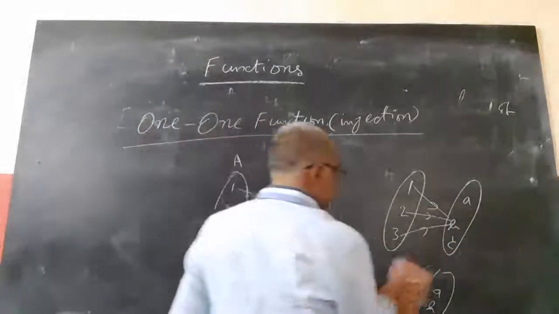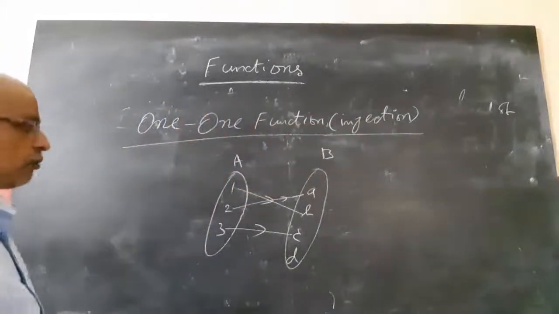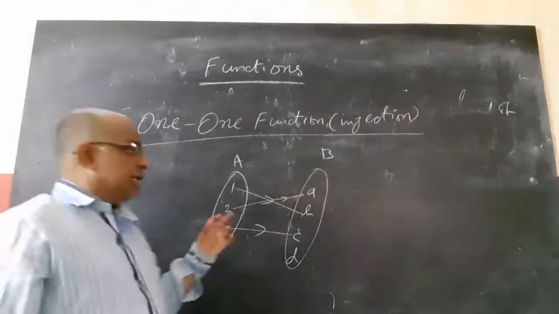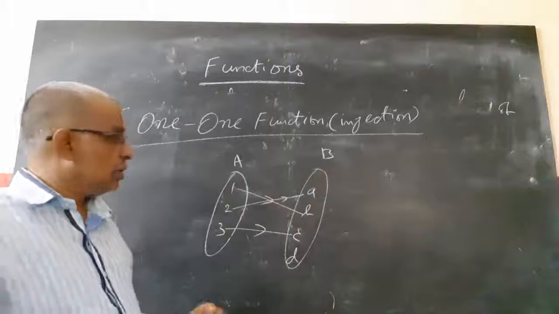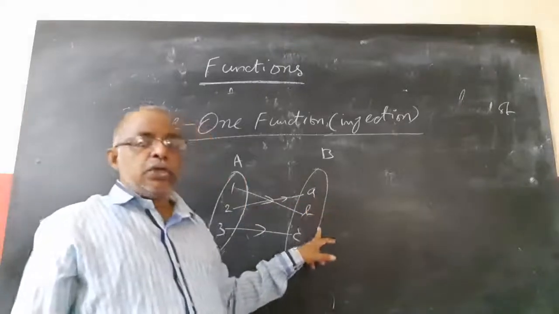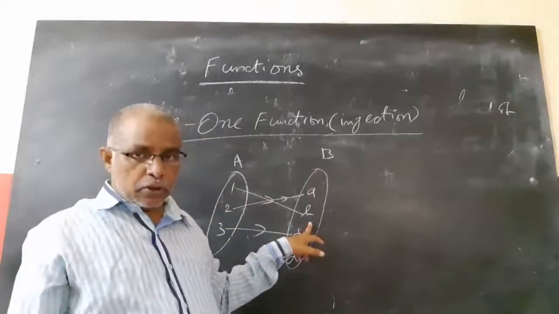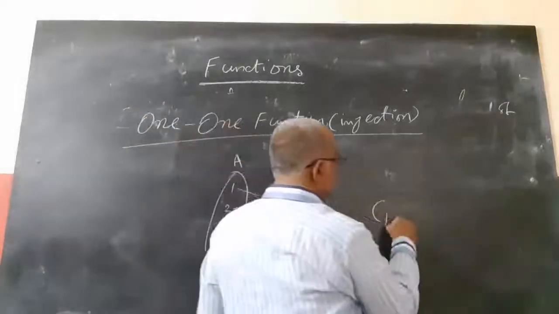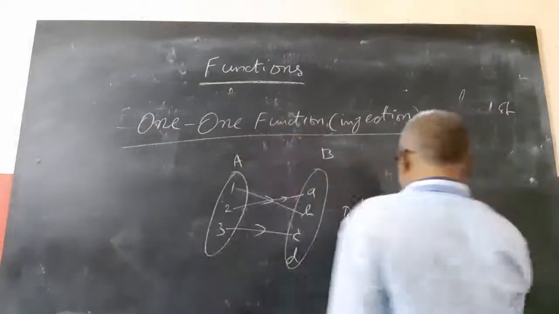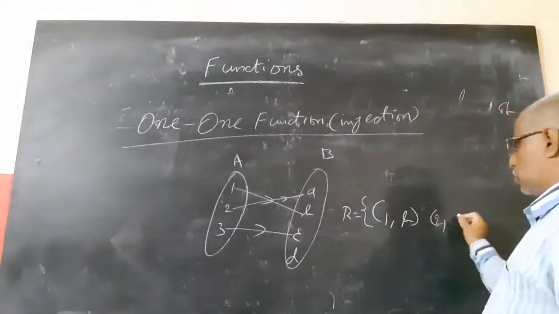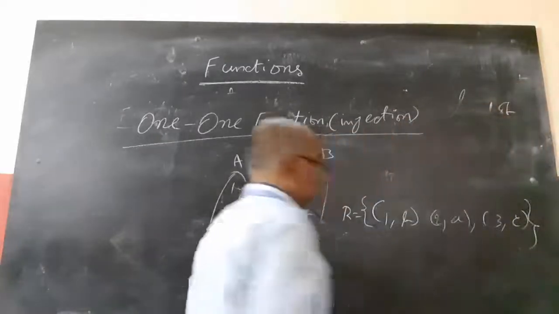So among those mappings, the first type I am discussing is the one-one map. One-one means the elements of B should have a unique pre-image in A. We are mapping 1 to B, 2 to A, 3 to C. Observe.